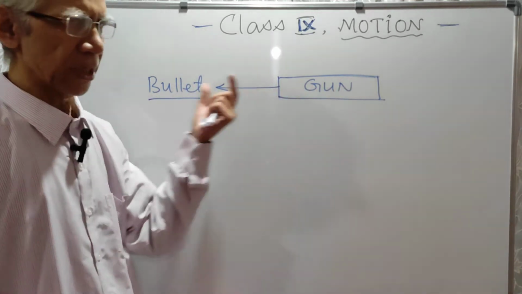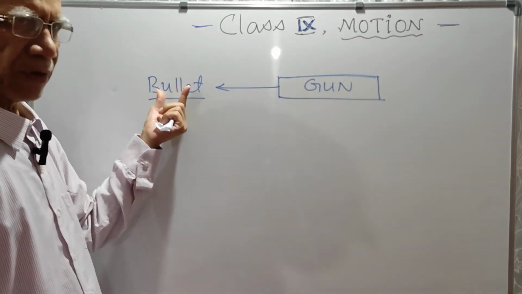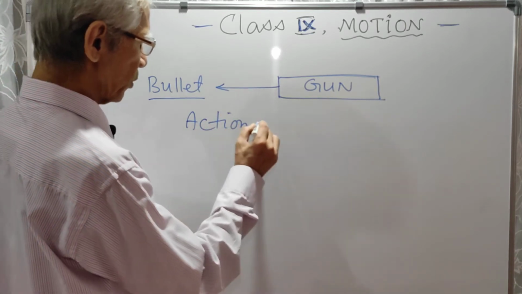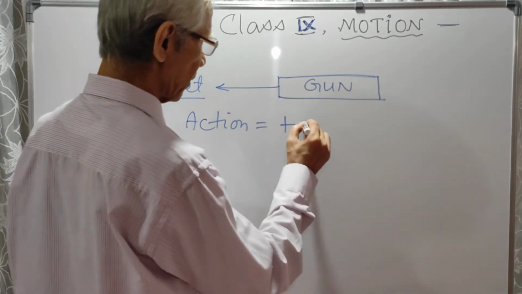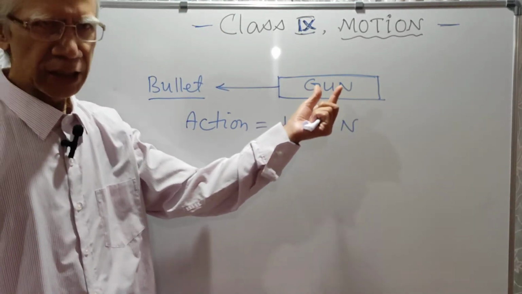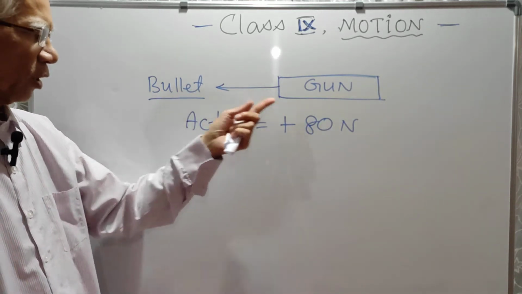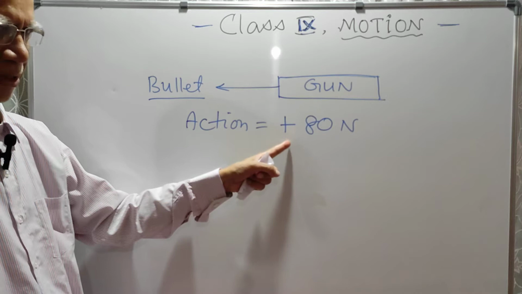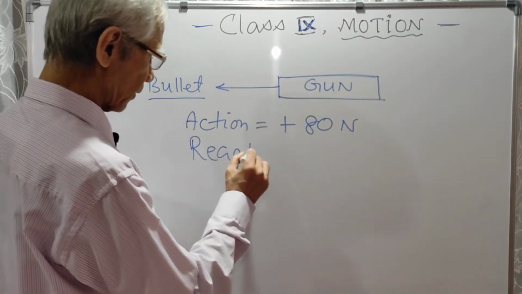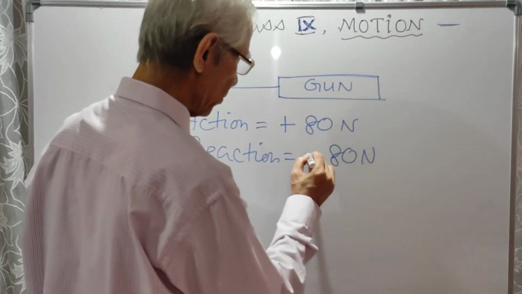So here there are two objects, gun and bullet. Now the gun is applying a force of action on the bullet. Suppose that action is, we call it, plus 80 Newton. The gun is exerting a force of 80 Newton on the bullet, and this force, suppose we call positive, plus. So that is action. And what is the reaction? Reaction is equal and opposite, 80 Newton, but this is minus.